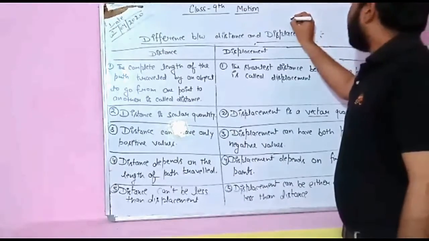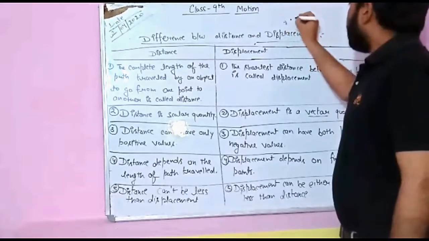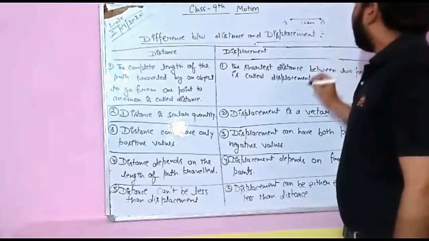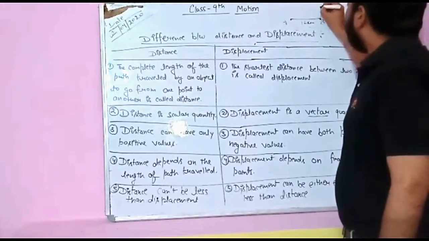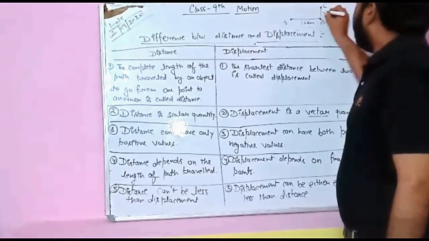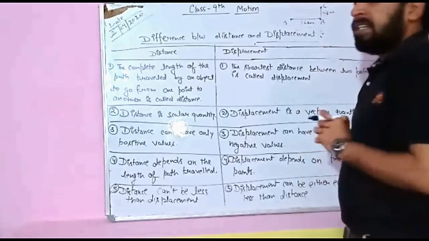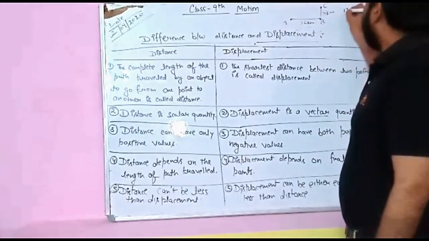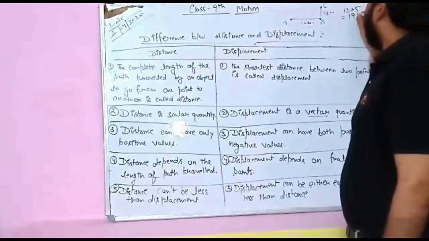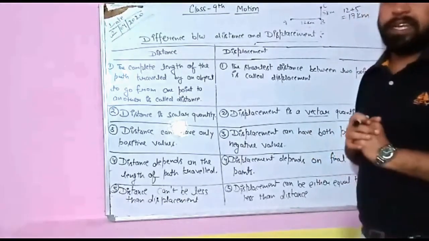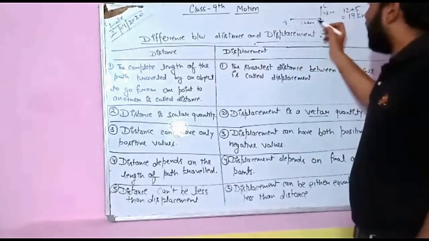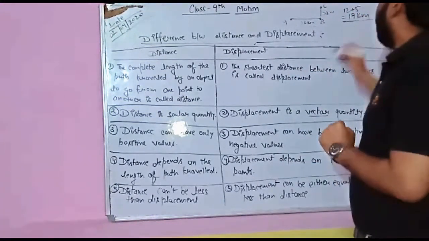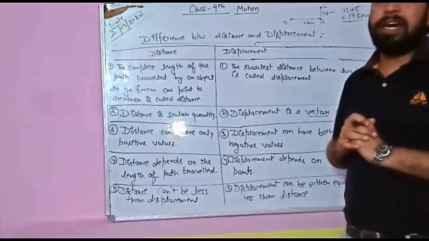Suppose an object is in location A and this object travels a distance of 12 km. And after this the object travels a further distance of 5 km. And finally it reaches point C. So what is the distance of the object? Distance traveled by the object is 12 plus 5, 17 km. As distance is a scalar quantity, we haven't considered any direction. We are just adding the magnitude. So we got 17 km as the distance traveled by the object.